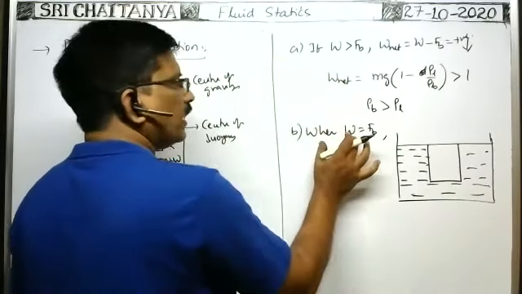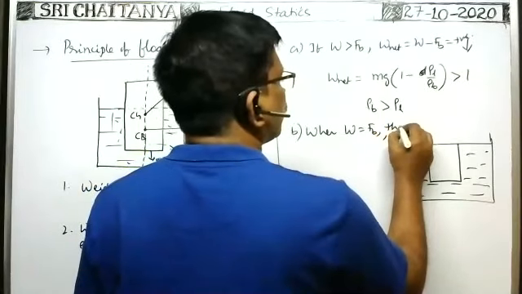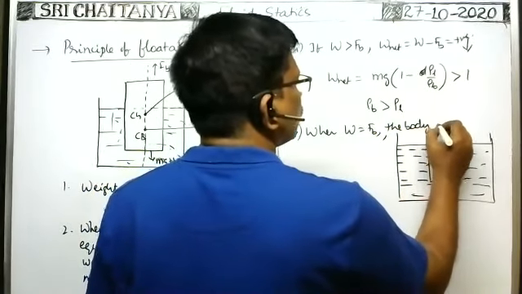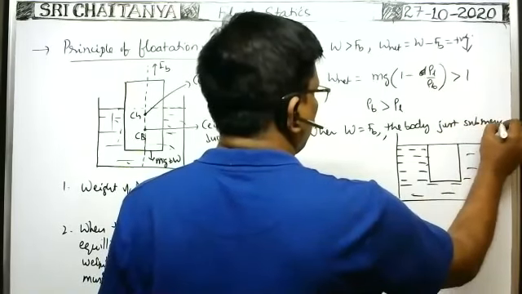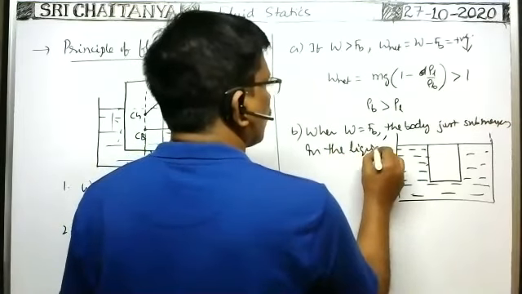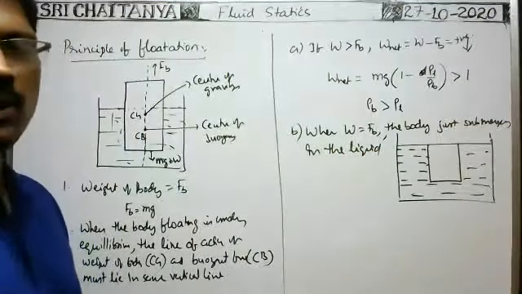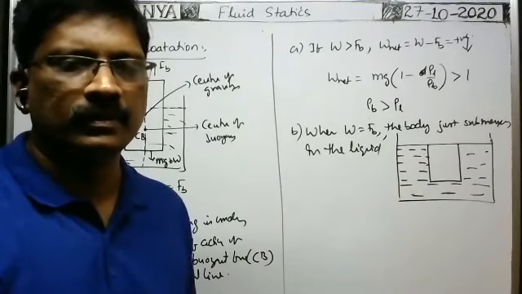When the weight of the body is equal to the buoyant force acting on a body, in that case, the body just submerges.